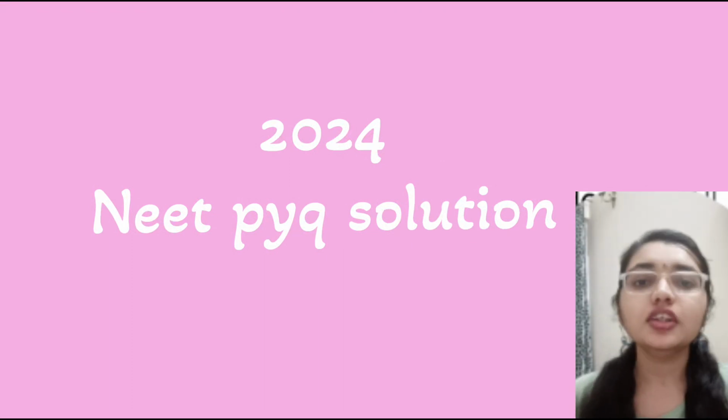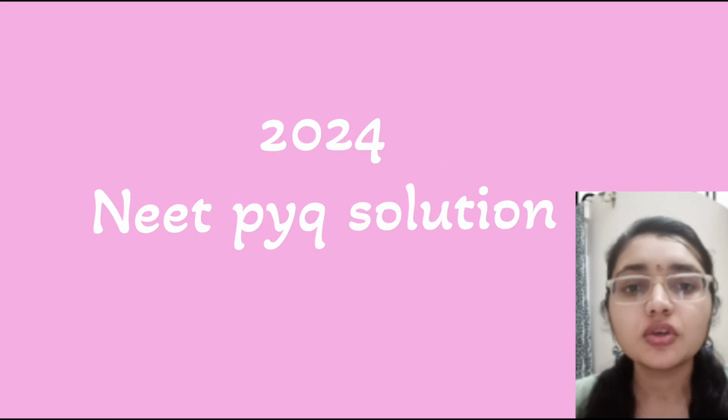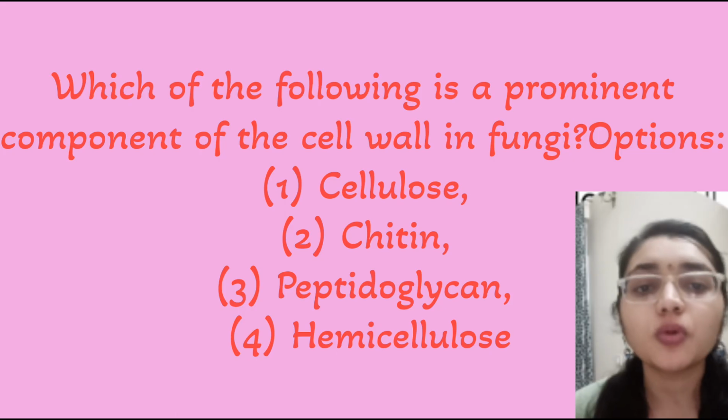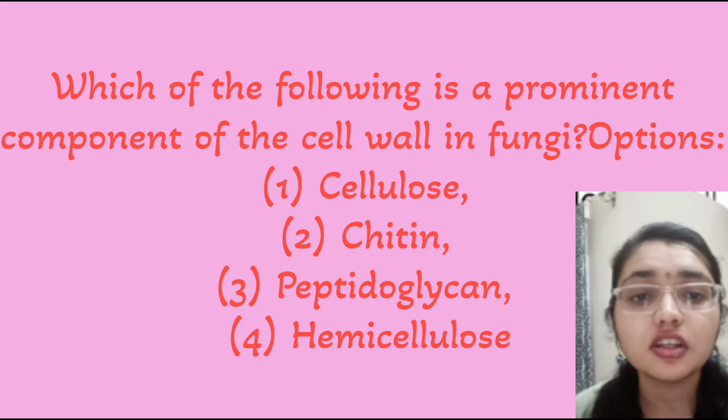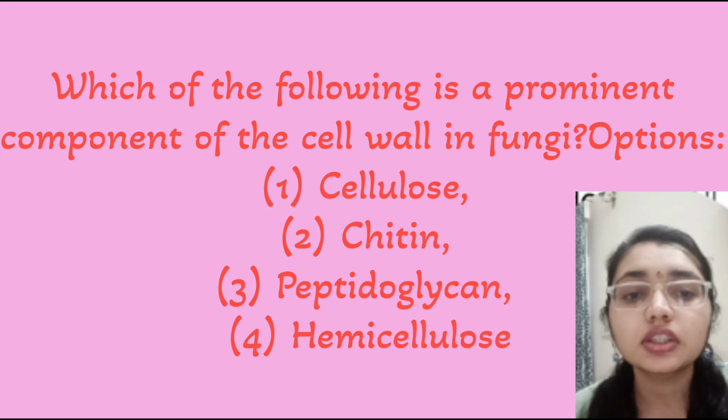So we are starting the 2024 PYQs. The first question is, which one of the following is a prominent component of the cell wall in fungi? Option 1 is cellulose, option 2 is chitin, option 3 is peptidoglycan, option 4 is hemicellulose. So here the answer is chitin.